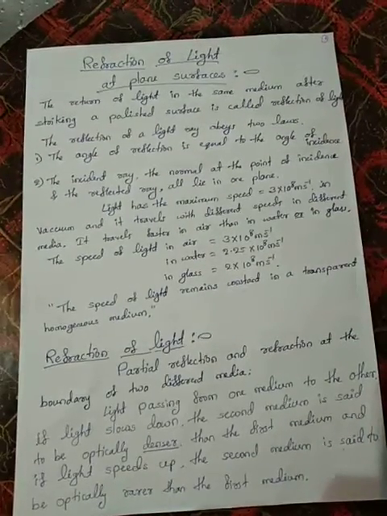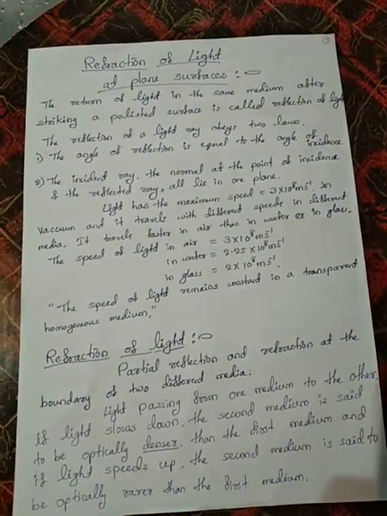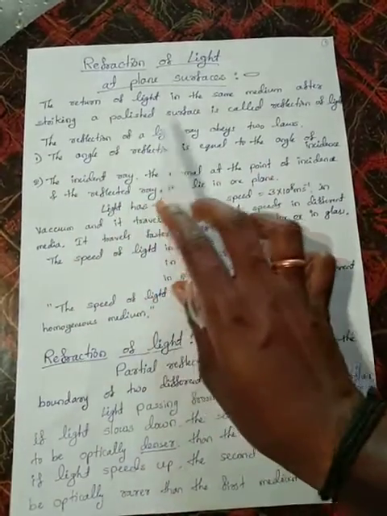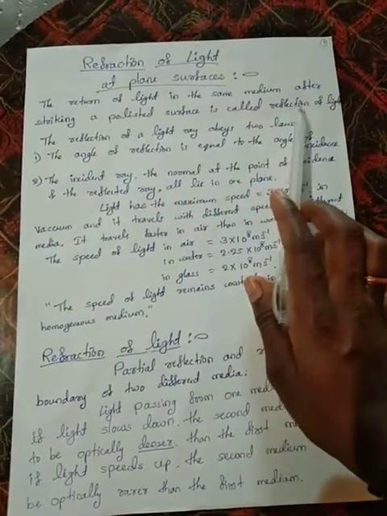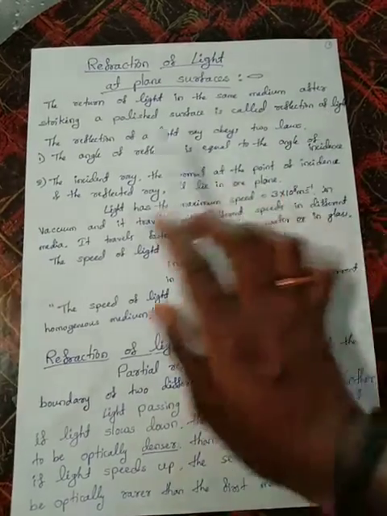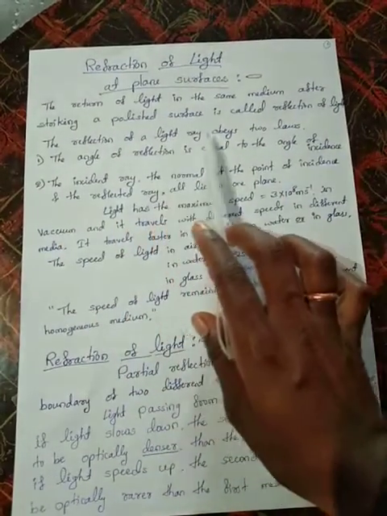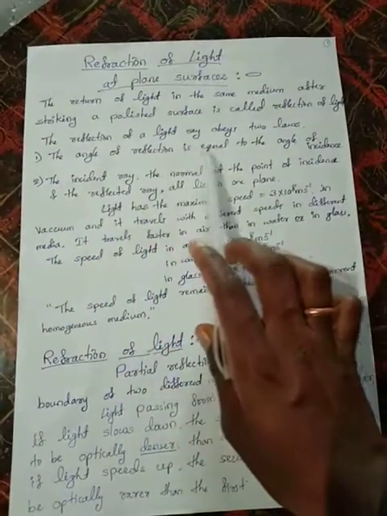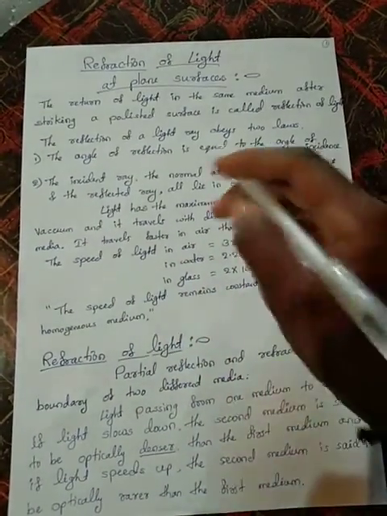The reflection of light from a plane or spherical mirror: the return of light in the same medium after striking a polished surface is called reflection of light. The reflection of a light ray obeys two laws. One is, the angle of reflection is equal to the angle of incidence.